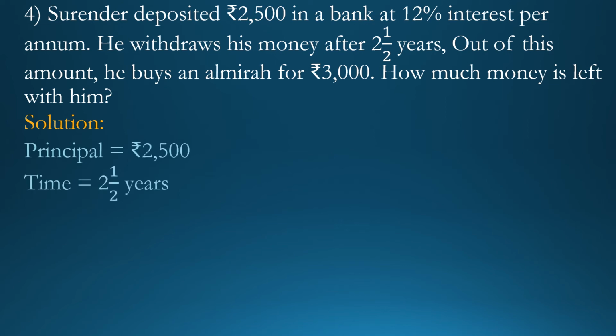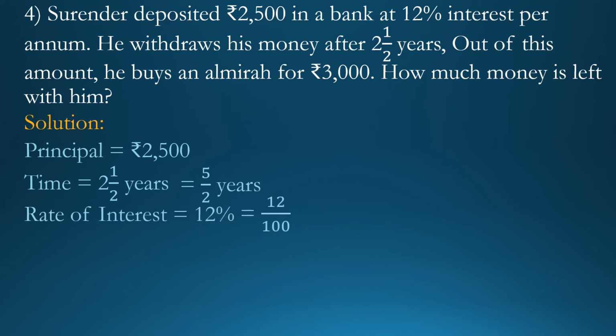2.5 years. See, 2.5 is a mixed number. So let's convert it into an improper fraction. 2 2s are 4 and 4 plus 1 is 5. So we get 5 upon 2 years. And rate of interest is equal to 12%. Now write it as fraction form. That is 12 upon 100. And cost of almirah is equal to rupees 3000.